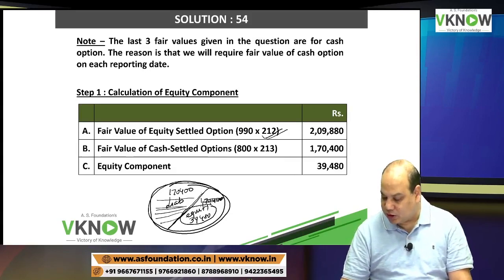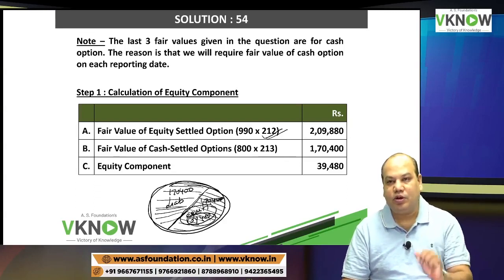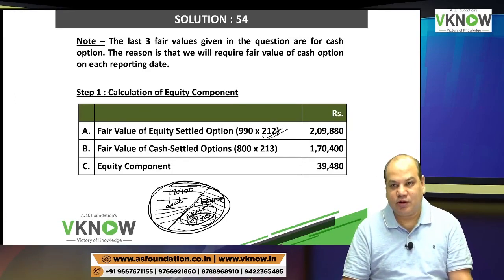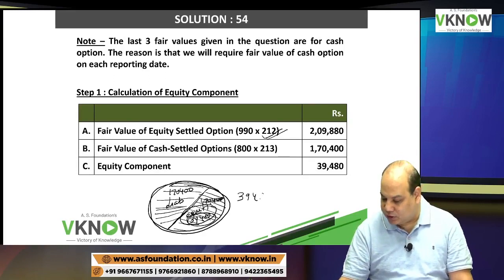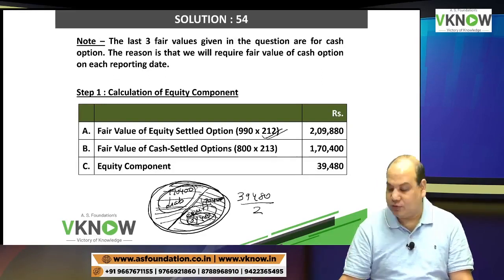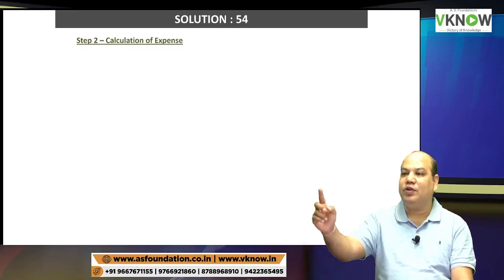Liability portion will be accounted as SAR. Equity portion will be accounted as SBP reserve. This will not be revised, but it will be allocated proportionately. In this question, there is only one employee, so question of number of employees will not be there. So only 39,480 will be spread over 2 years, and liability will have to be remeasured on every reporting date. So first I'll prepare few working notes so that we can pass the journal entry smoothly. Yes or no?